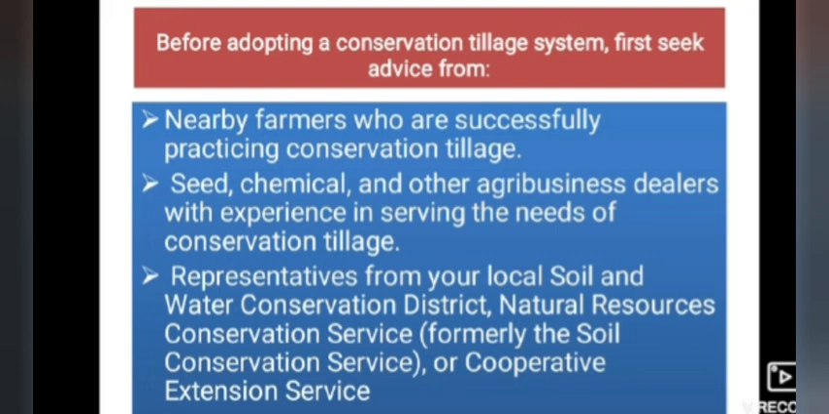Next, seed, chemical and other agribusiness dealers with experience in serving the needs of conservation tillage. As these specialized members will have some knowledge about the adoption of this conservation tillage system, farmers should consult them with proper data of your farm.